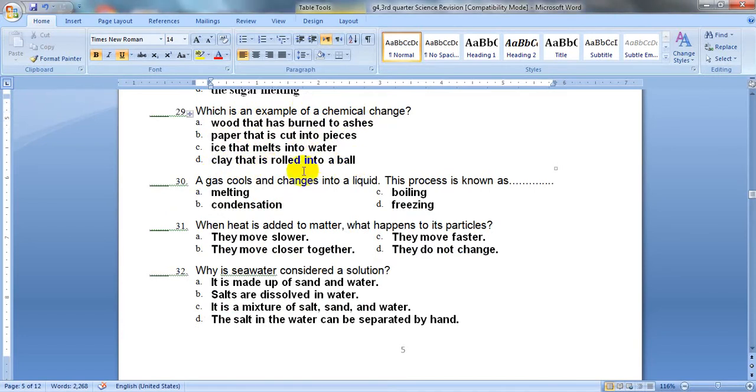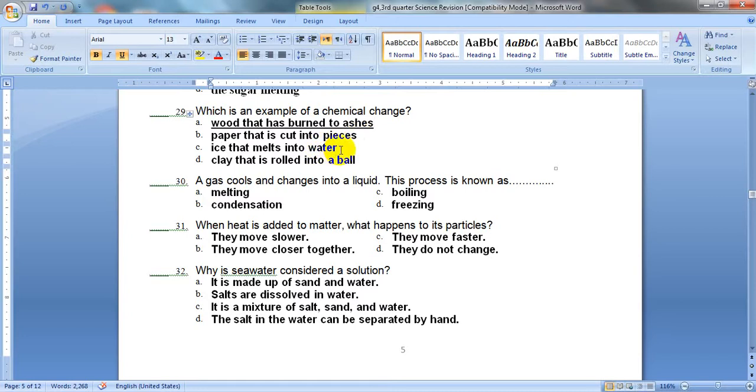All of them will not form one new matter except letter A, the first one, because here when you burn wood, a new matter or a new substance will be formed, which is ash. But when you cut paper into pieces, paper is still paper, just its size will be different.